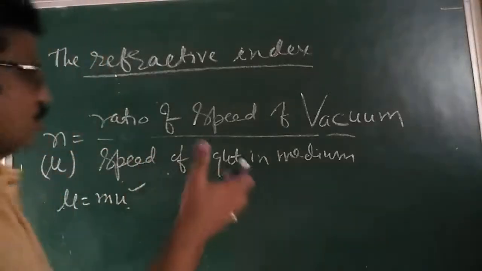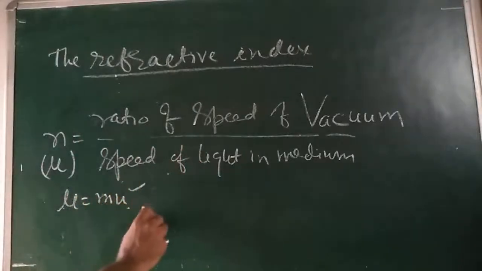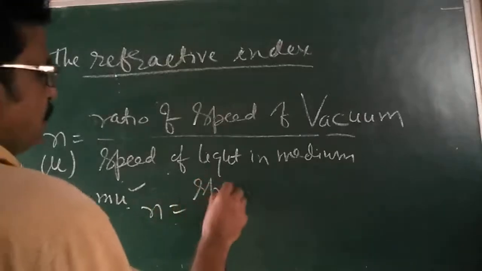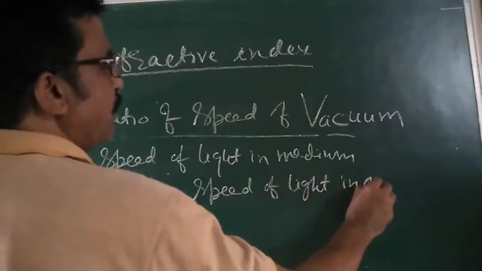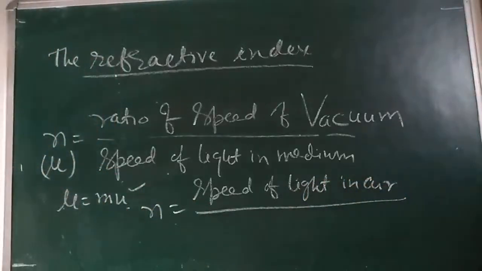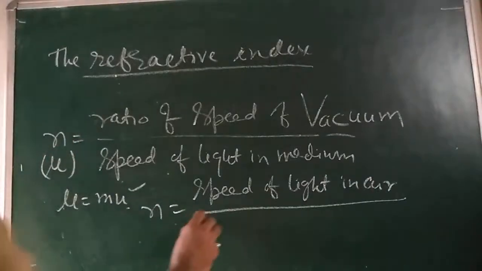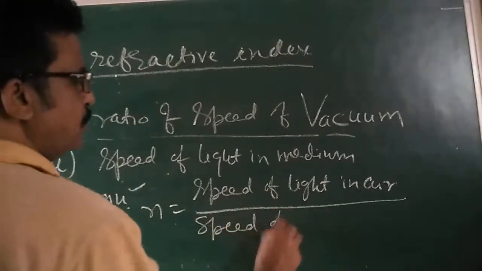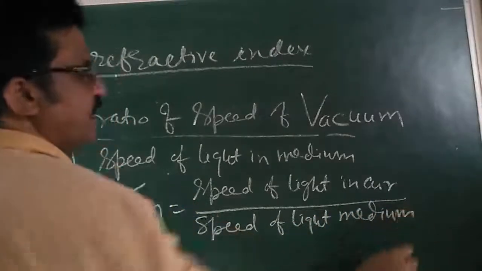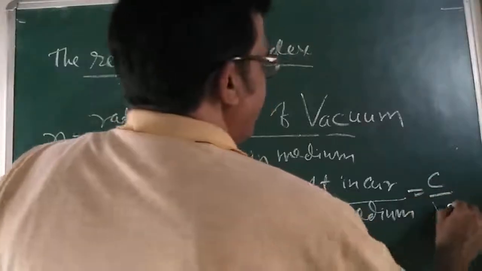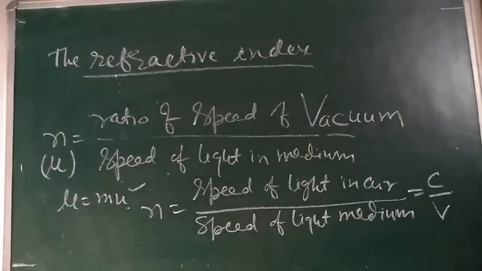So I can say the refractive index n is equal to speed of light in air divided by speed of light in medium, that is C upon V. This is the formula.